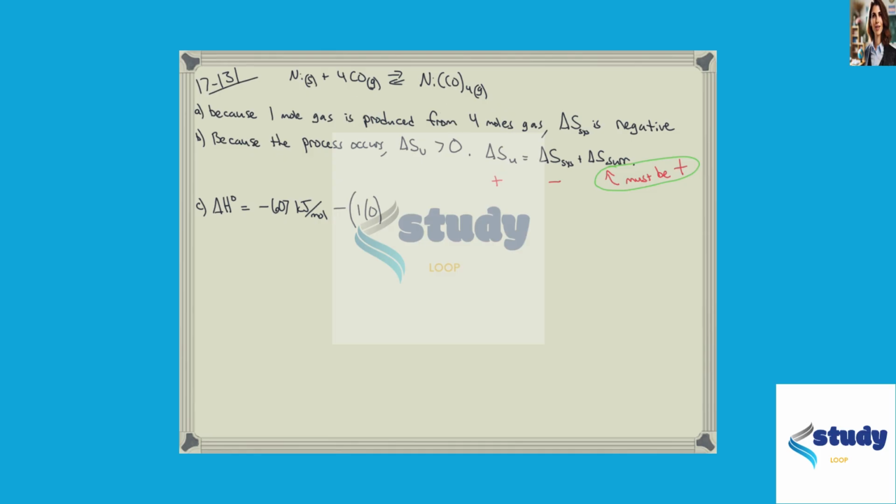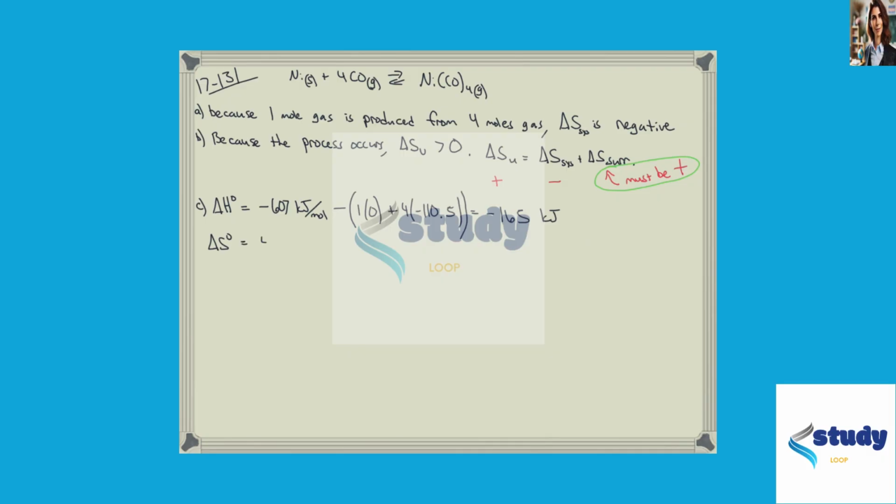There's a coefficient of 1 on the Ni(CO)4, and it has a delta H of formation of negative 607 kilojoules per mole. We then subtract off the sum of the delta H's of formation of the reactants. The delta H of formation of nickel is 0, and the delta H of formation of carbon monoxide is negative 110.5, which we multiply by the coefficient 4. This gives us a delta H standard for the reaction of negative 165 kilojoules.